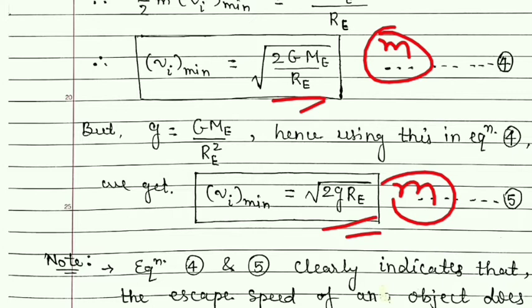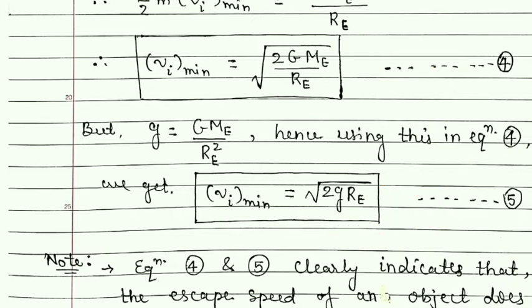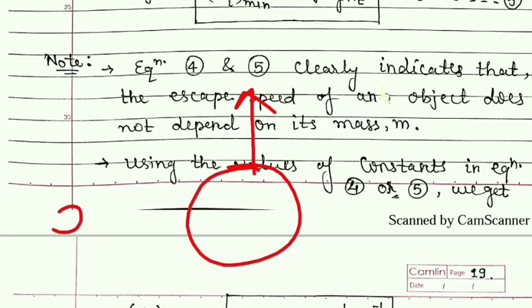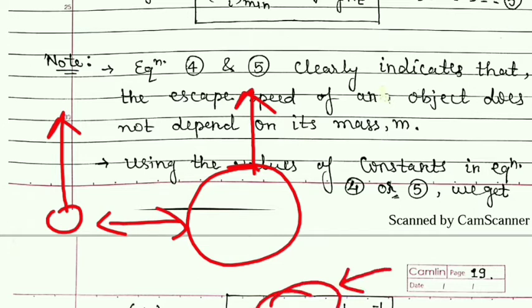So if you want to throw a heavy object or a small object to escape the earth's gravitational field, the speed given to both should be exactly 11.2 km per second.